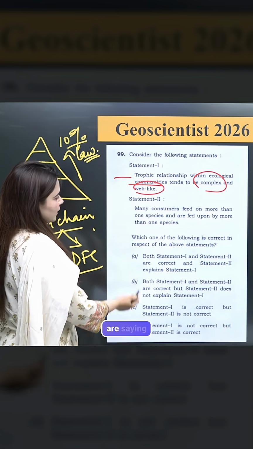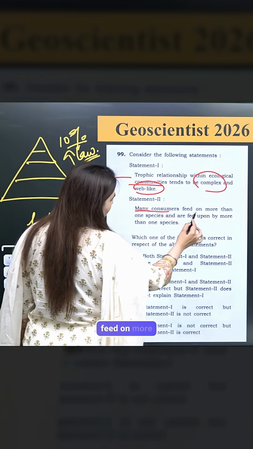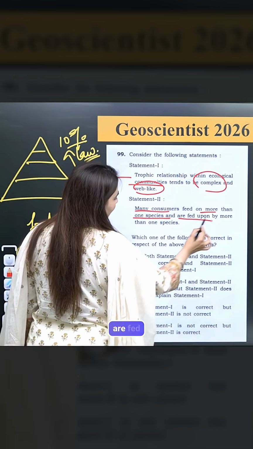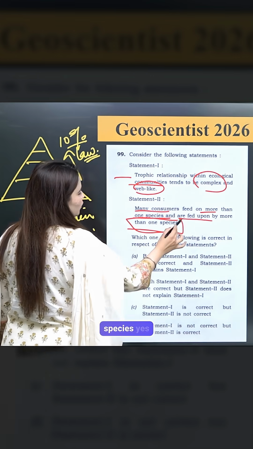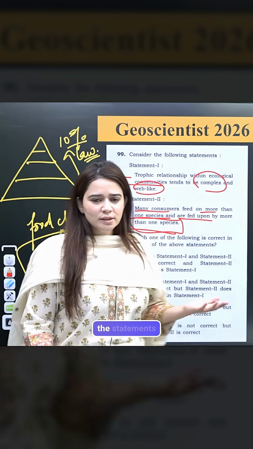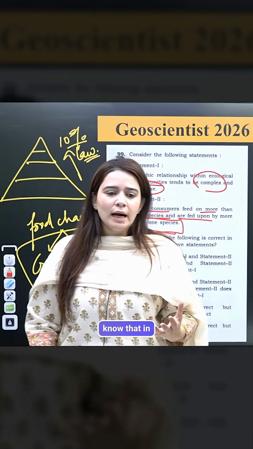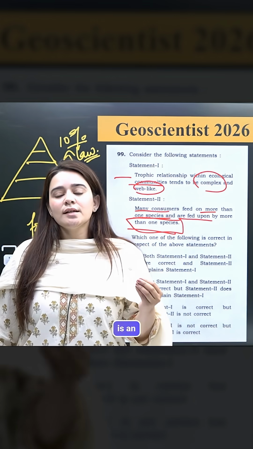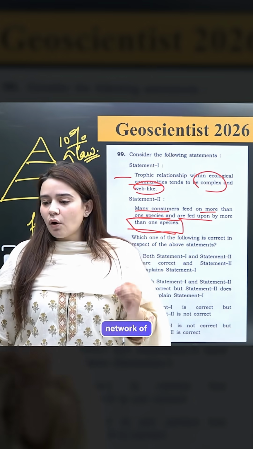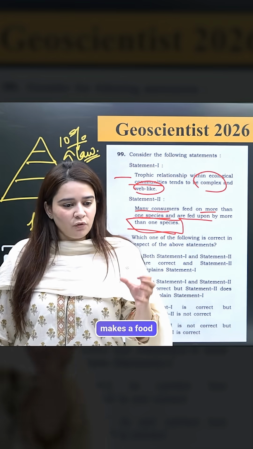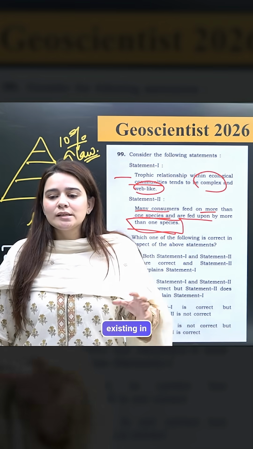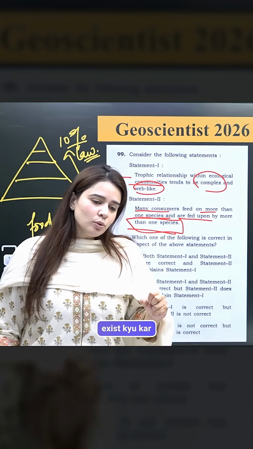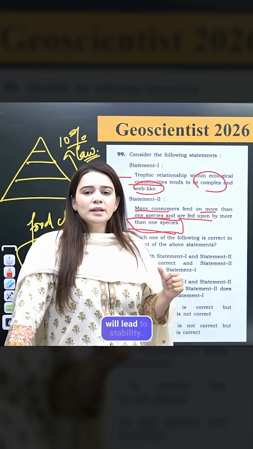Second, they are saying many consumers feed on more than one species and are fed upon by more than one species. Yes, though both the statements are true, we know that in nature, food chain is not what is existing. There is an interconnected network of food chains which makes a food web that is existing in nature. And why does this exist? Because that will lead to stability.